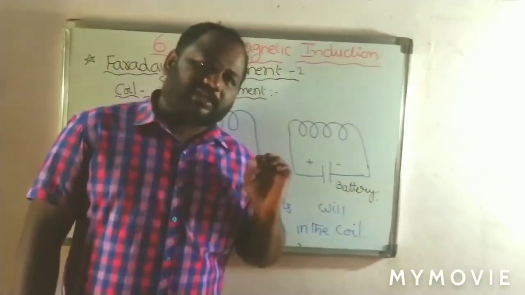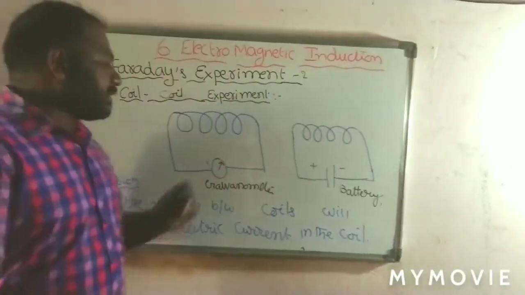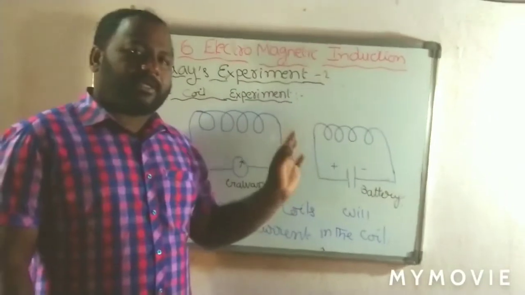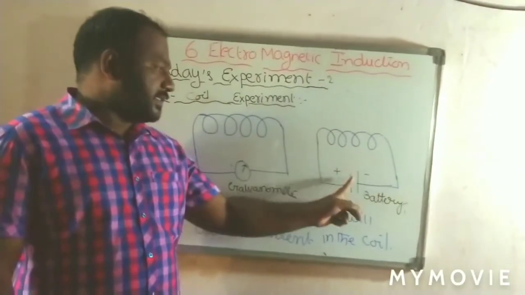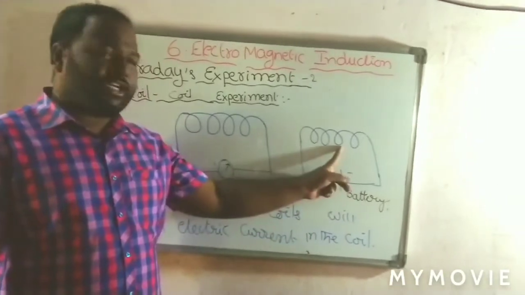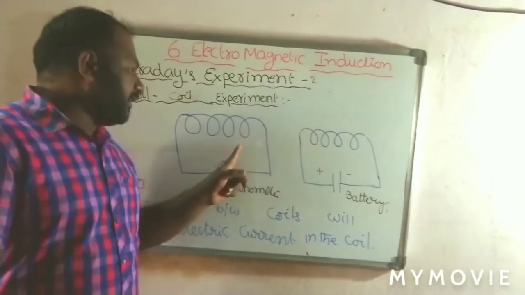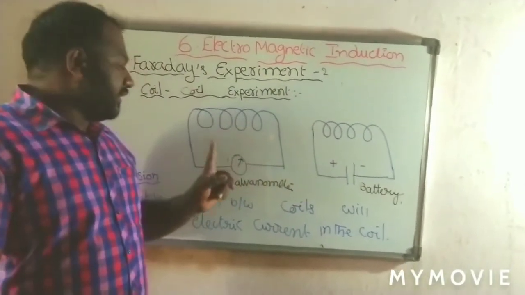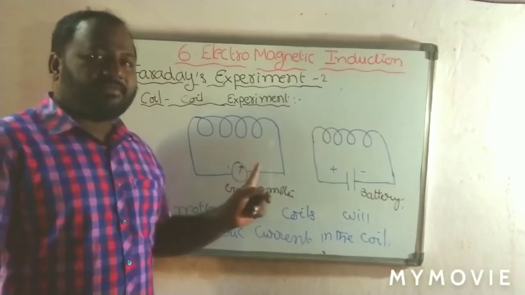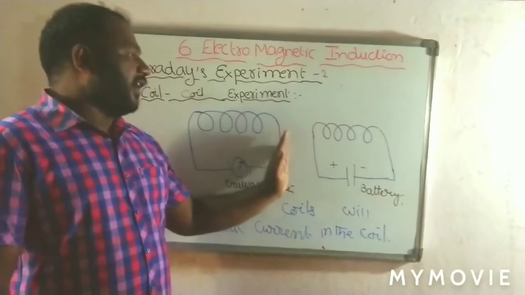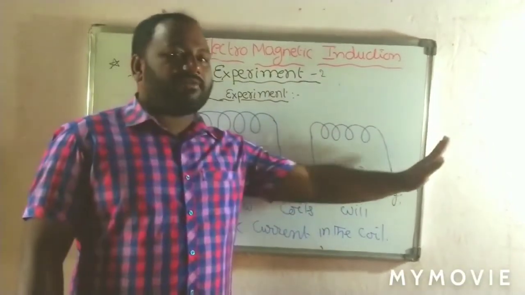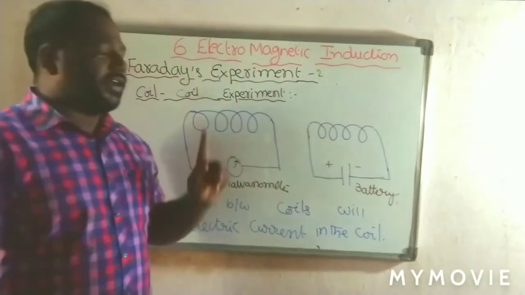In this also we follow the same 3 steps. The first step: coil 2, which is connected to the battery, is moving nearer to coil 1. Then the galvanometer shows a deflection in one direction. The second step: coil 2 is moving away from coil 1.